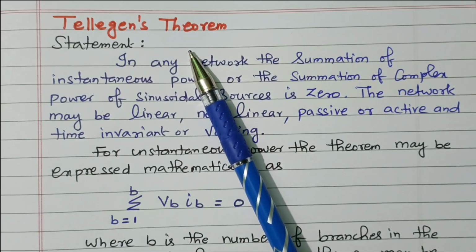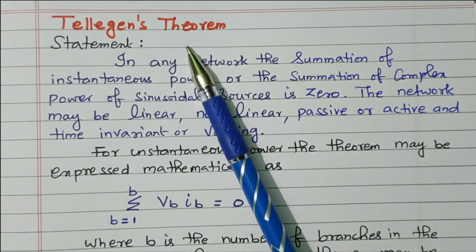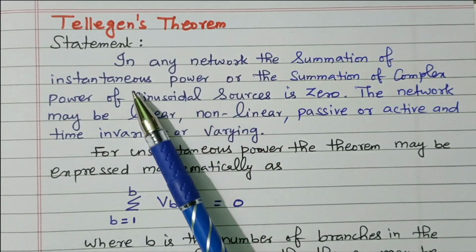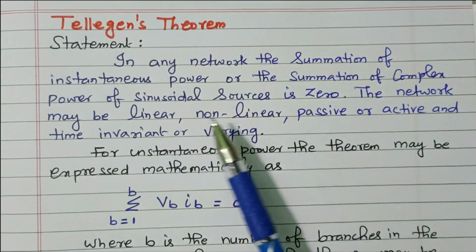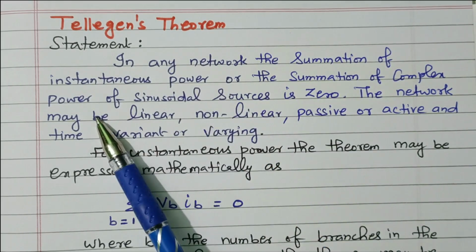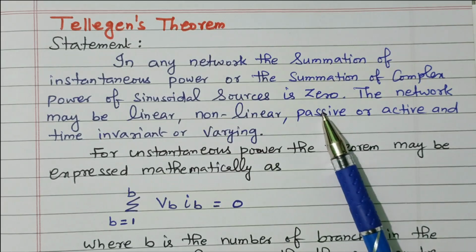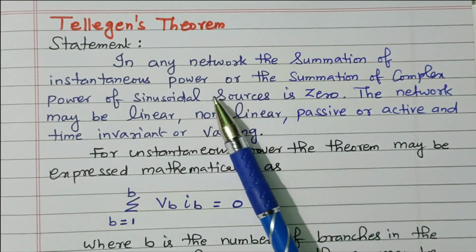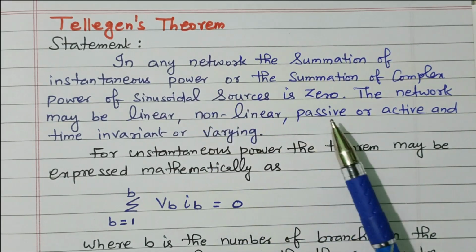Now we'll go to the topic. The explanation of Tellegen's theorem, one of the theorems available in circuit theory. First we will see the statement. In any network, the summation of instantaneous power or the summation of complex power of sinusoidal sources is 0. So if you consider any network, the sum of the instantaneous power or complex power is equal to 0.